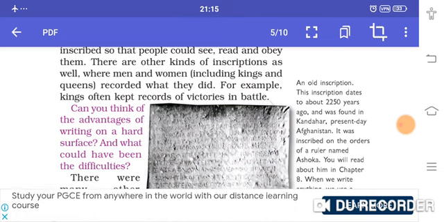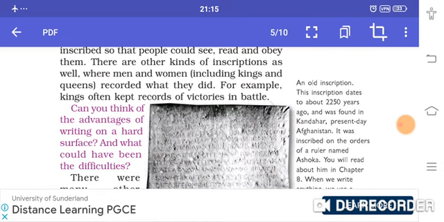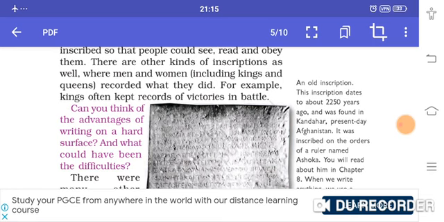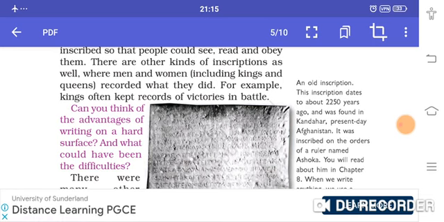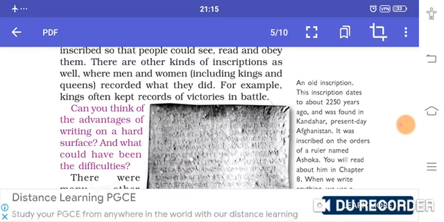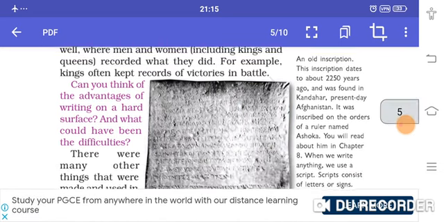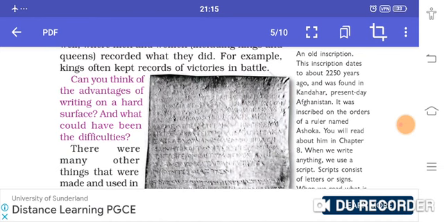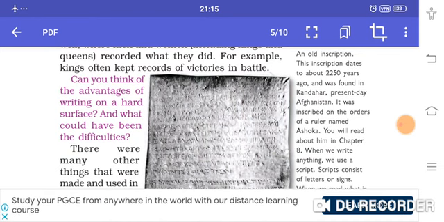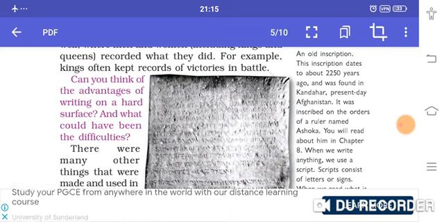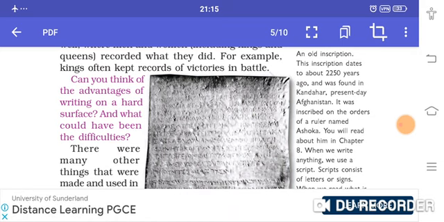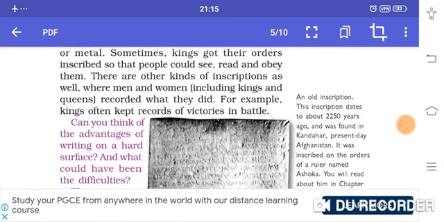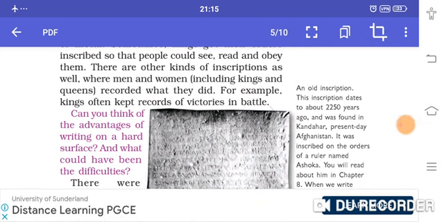So the question may arise: what were the subjects on which the books were written in the past? And which of these would you like to read? Let us see. The books written in the past usually dealt with all kinds of subjects such as religious beliefs and practices, the lives of the kings, medicine, science. There were also epics, poems and plays. Everything which is written by hand is known as a manuscript, especially what is written by hand on palm leaves. But what is written on a hard surface is known as an inscription.